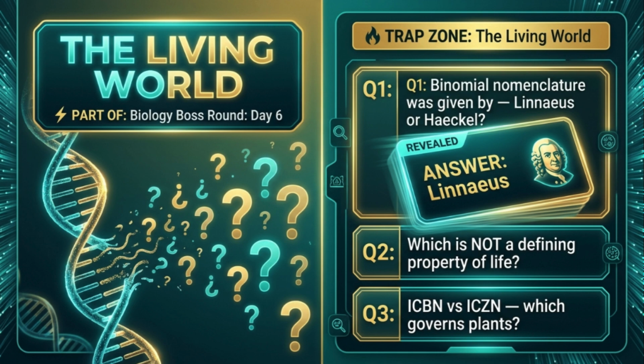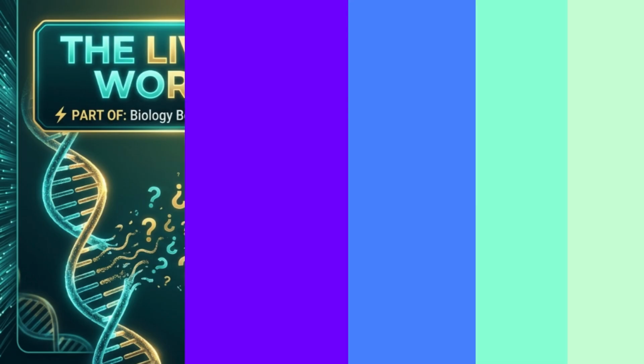And ICBN, International Code of Botanical Nomenclature, governs plants. ICZN governs animals. Don't flip these in the exam. 1 mark gone just like that.